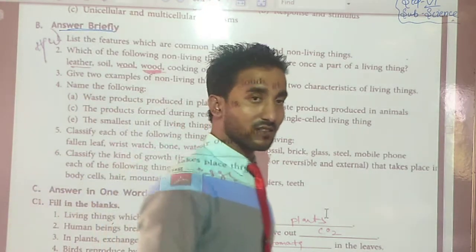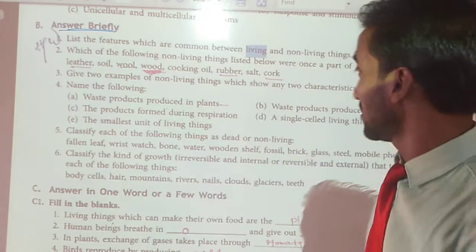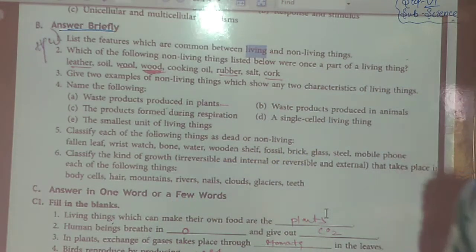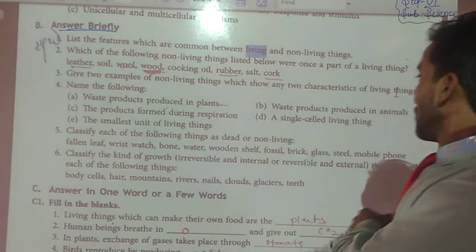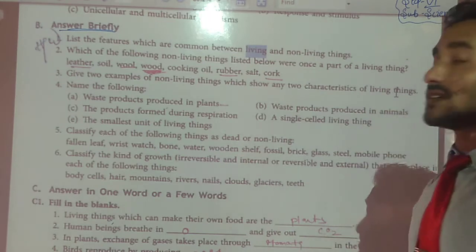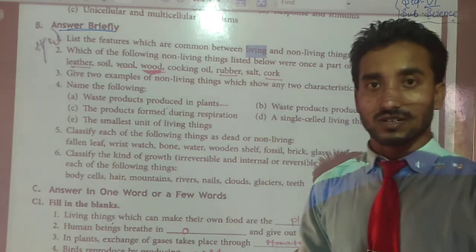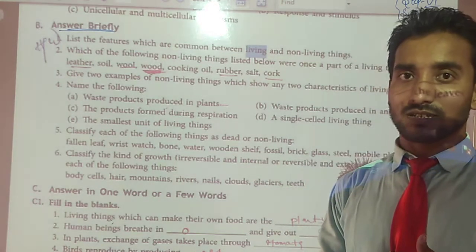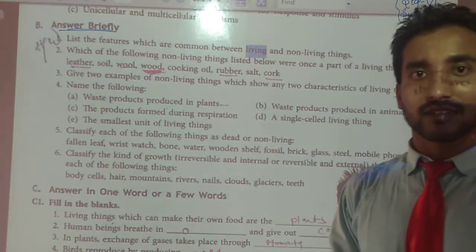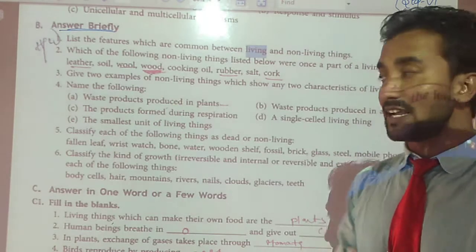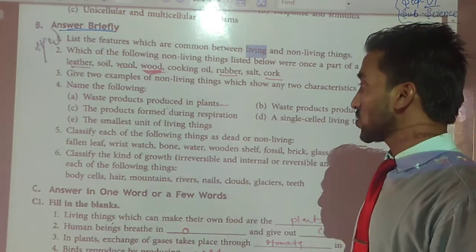If anybody can say dung, can say dung. So as animals' waste products, if I talk, that is dung or urine, sweat. These are the waste products of animals.